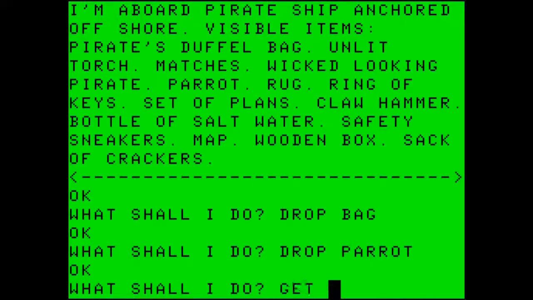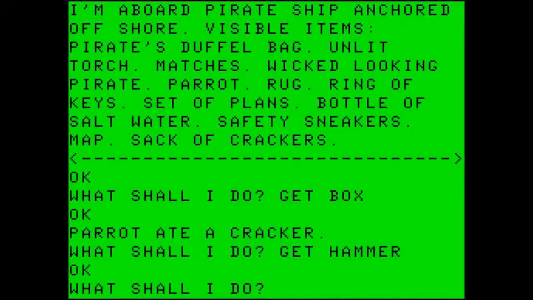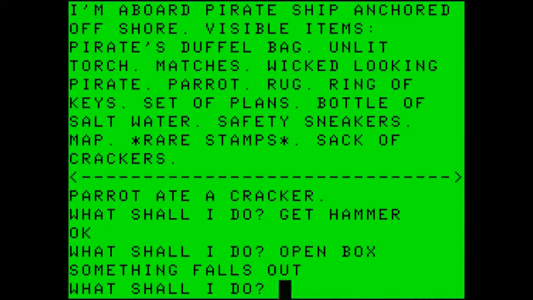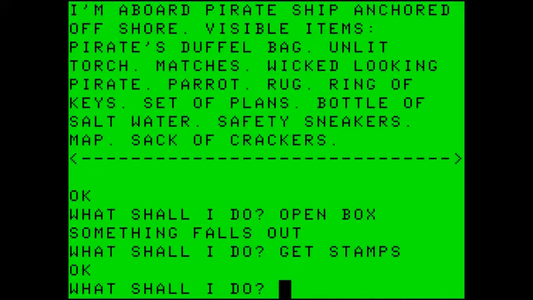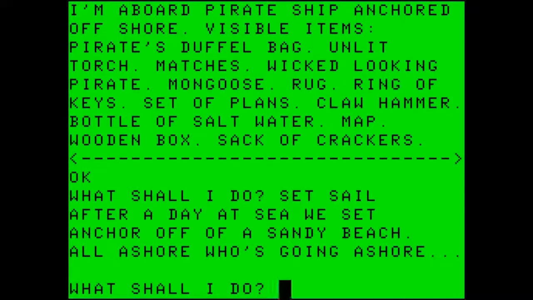And then get the box. And get a hammer. And then let's open the box. Something falls out. As you see, rare stamps have been added to what is on the pirate ship. So let's get the stamps. And I want to drop the hammer and see if we can set sail. We set sail. After a day at sea, we set anchor off of a sandy beach.